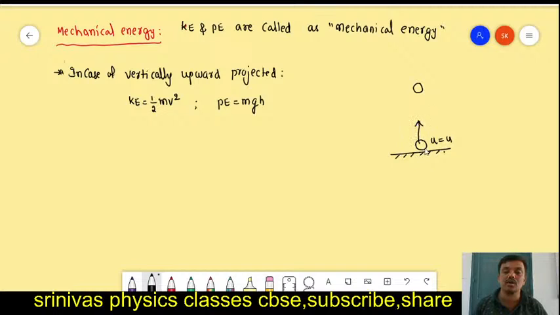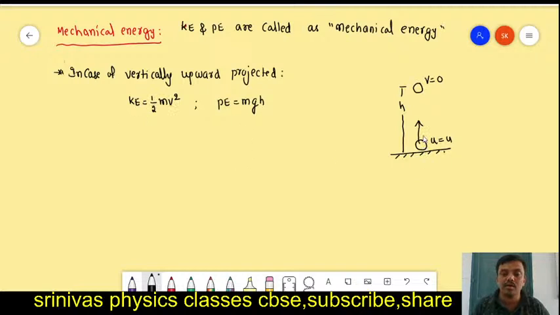For example, if an object is thrown upward, it goes to a certain height. While going upward, its height increases. What about its velocity? Does it decrease or increase? Write in the chat box, students. When an object is thrown upward, its velocity decreases while going upward. After reaching a certain height, its velocity becomes zero. It never goes further upward; from this position, it will come back. That means the final velocity at this location becomes 0, so the kinetic energy becomes 0.